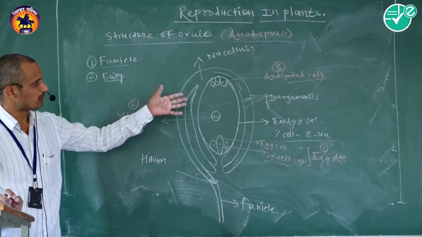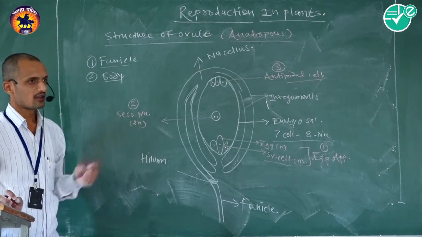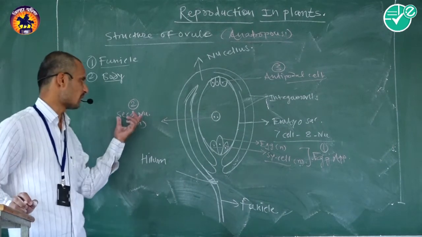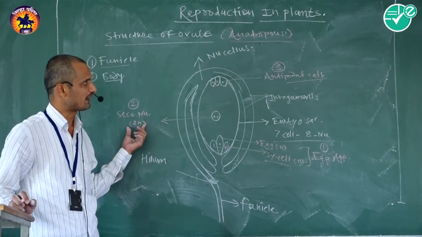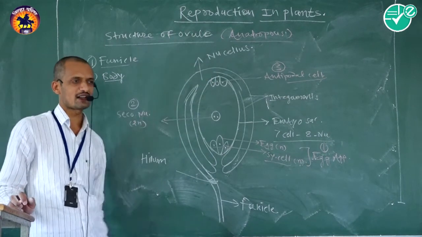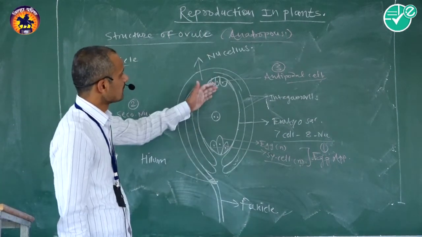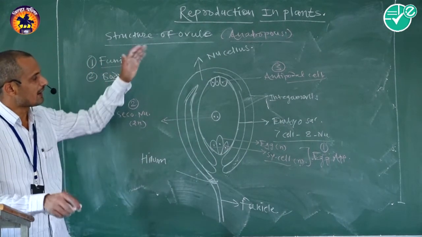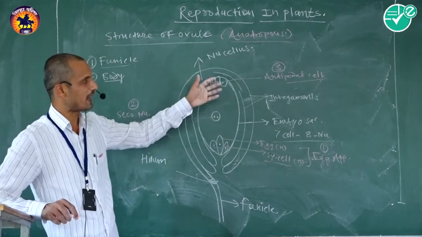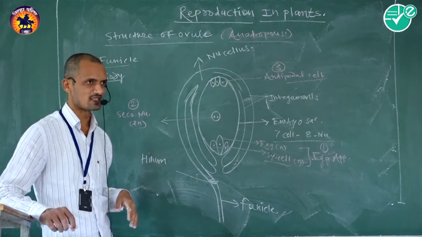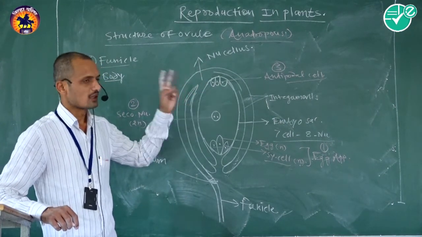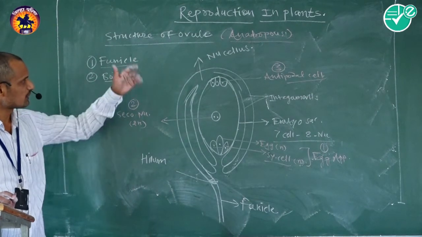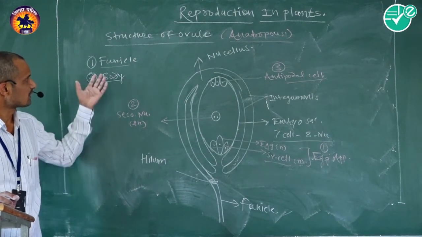At the center of the embryo sac, there are two polar nuclei. These get fused to form the secondary nucleus, which is diploid. Three cells remain present at the chalazal end of the embryo sac, called antipodal cells. These antipodal cells are haploid as well as similar.